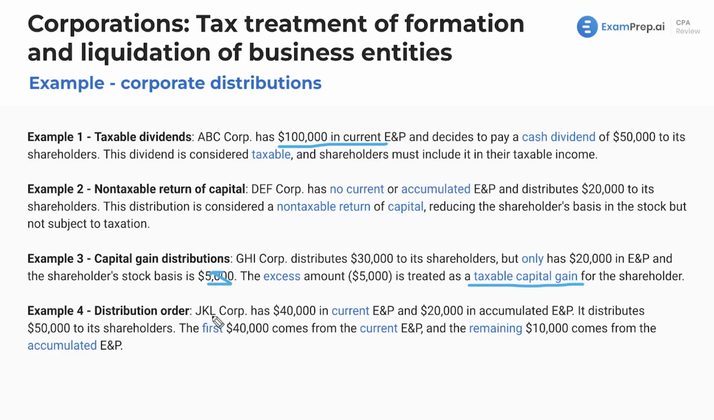Now, the distribution order. JKL has $40,000 in current E&P and $20,000 in accumulated E&P. This is where, if you saw a question that really got into the nitty-gritty of it, this is what you would have to look for. It distributes $50,000 to the shareholders. The first $40,000 comes from the current E&P. Once we use that up, the remaining $10,000 of the 50 comes from the accumulated. So there we go, and that's the order. A question might ask, what's left in accumulated earnings and profits after this, or what's left in current? Now, you have to look to the order of distribution.